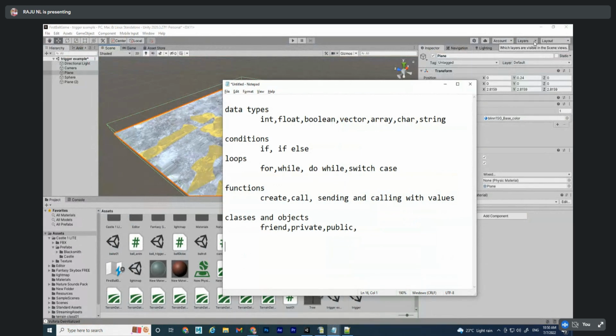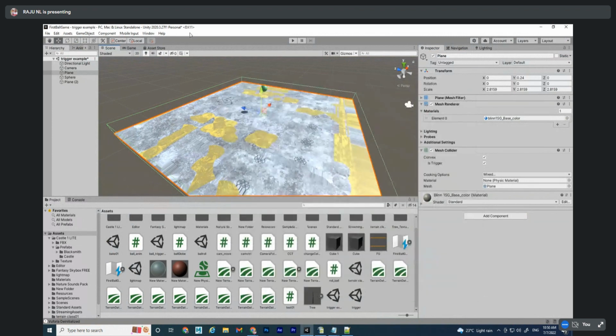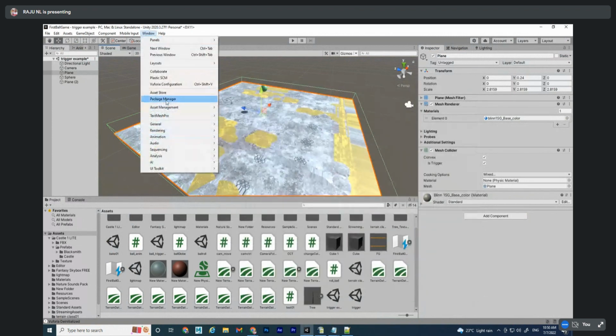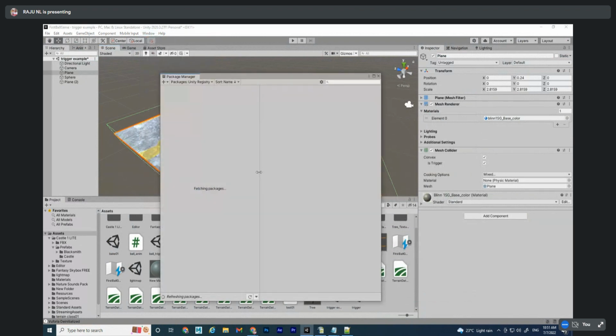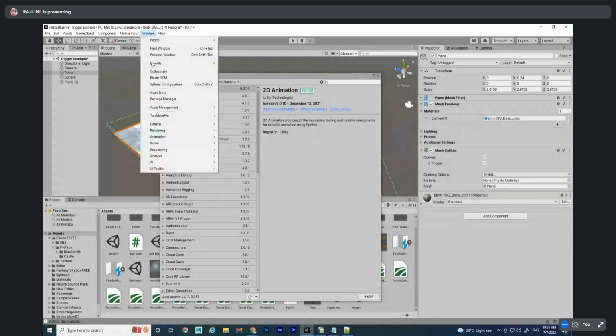Which one? Video recorder. So package manager, in that recorder. In this toolkit, audio, animation, recording, where is it?